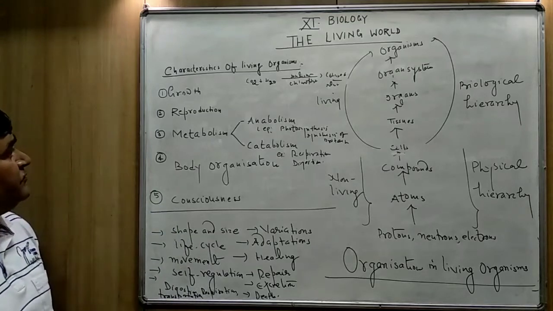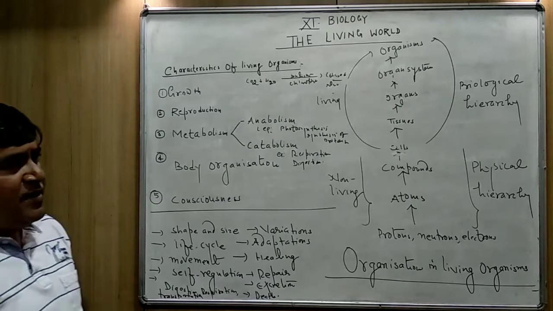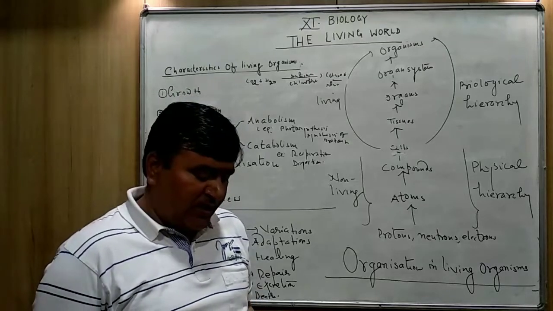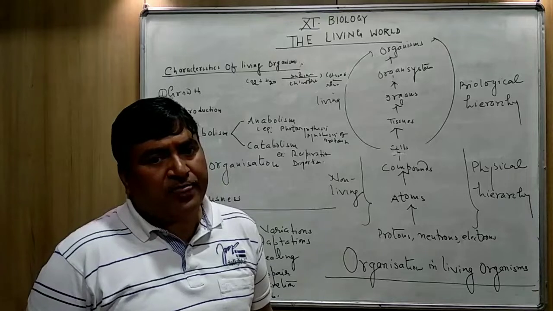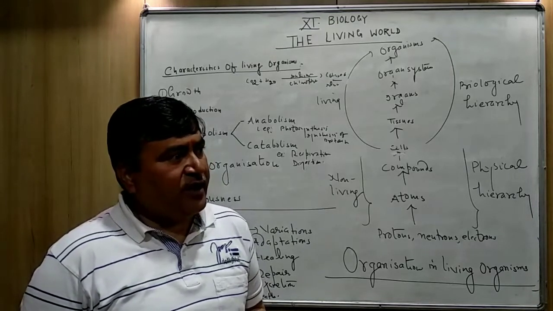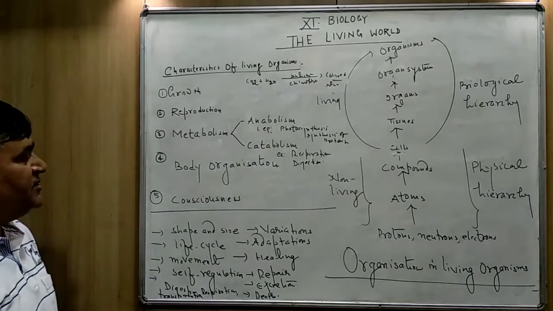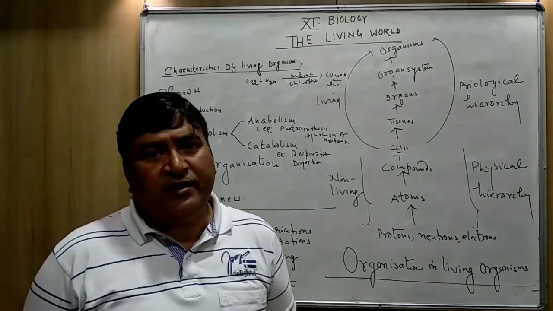Second, name the organisms which reproduce by binary fission and fragmentation.